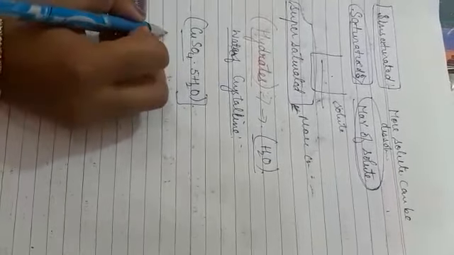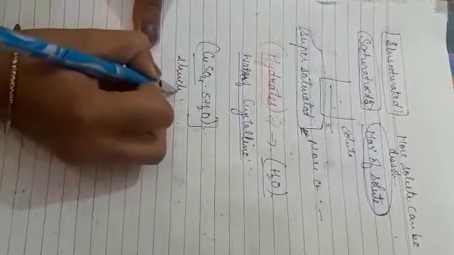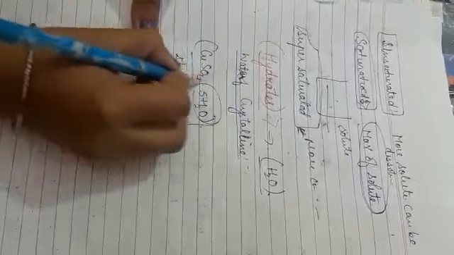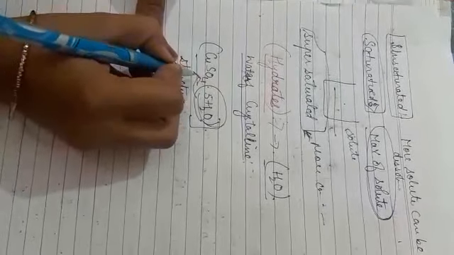The water molecules here are associated with the substance and form a part of the crystalline structure, and together that is known as water of crystallization. And the substances which have water of crystallization are known as hydrates.